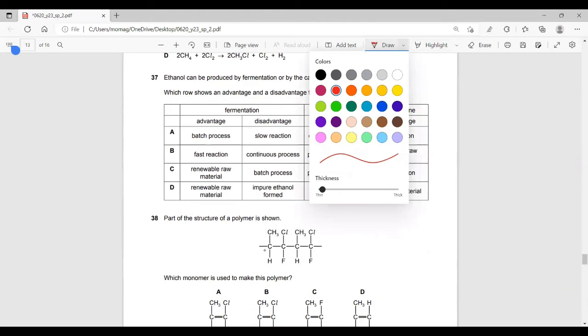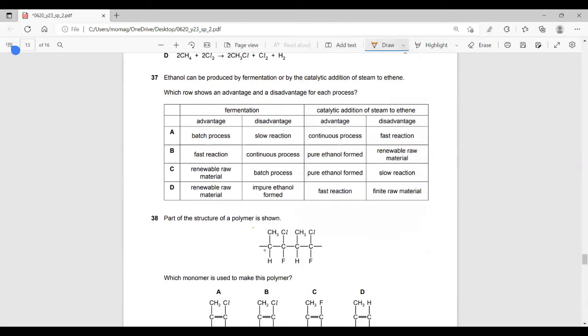Production of ethanol using two methods. The first method is fermentation by yeast. The second method is using a catalyst on an alkene, which is ethene. Let me go through the advantage and disadvantage of each method. Advantage of fermentation is a batch process. What is meant by a batch process? A batch process is a process which must stop, then recycle or restart.